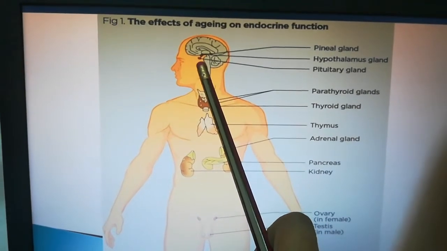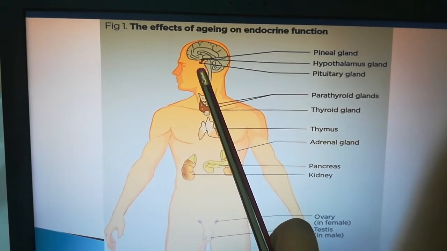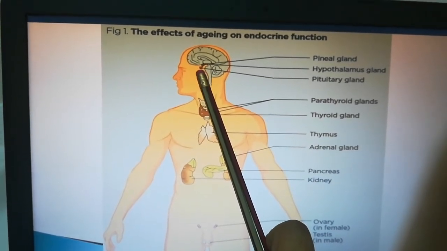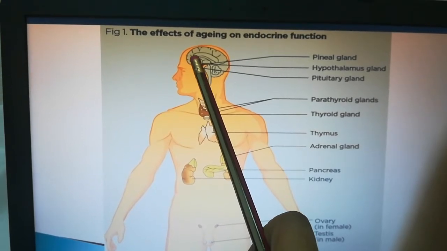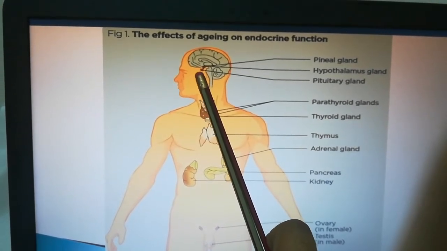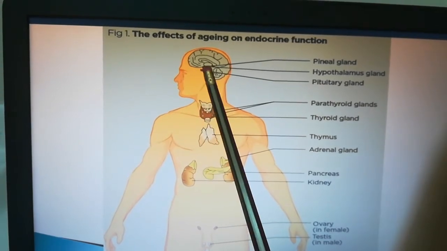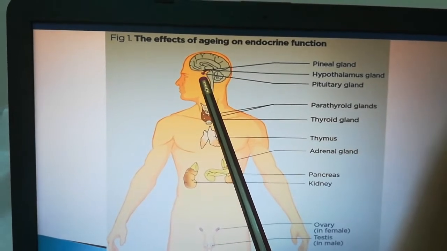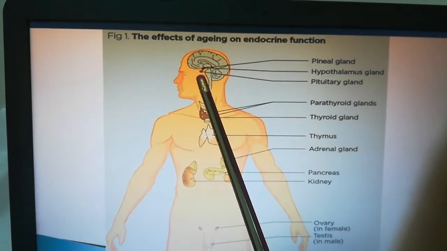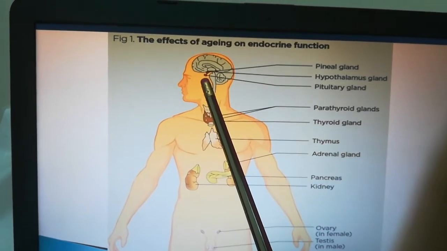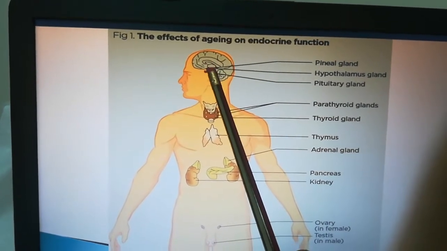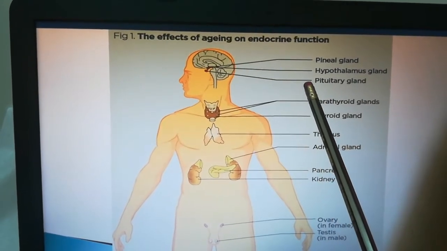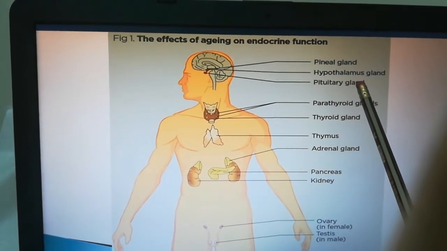Can you see the size of the pituitary gland? Is it a big gland? No. It is a small, bean-shaped or pea-sized gland. Its size is like a pea or a small bean. This gland is present where? In the brain. Here, the pituitary gland is called the master gland.